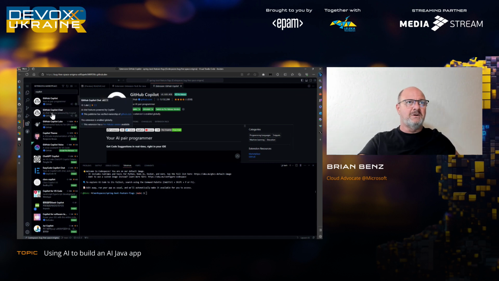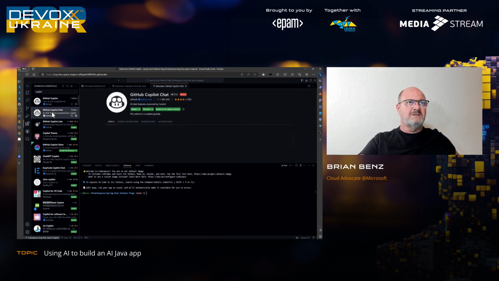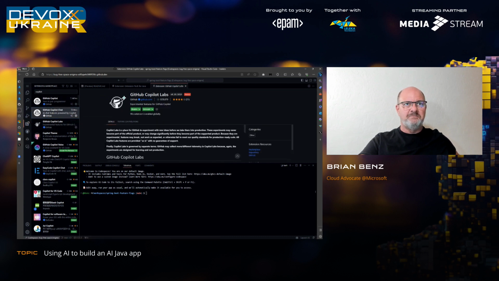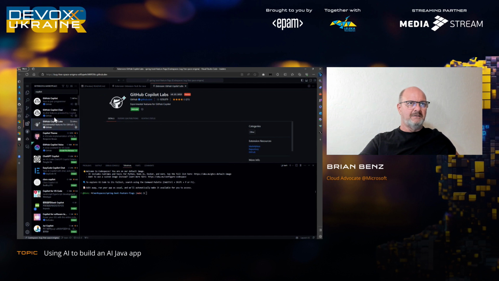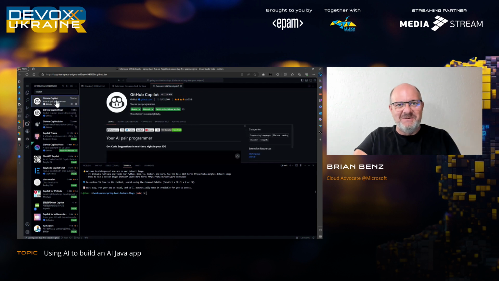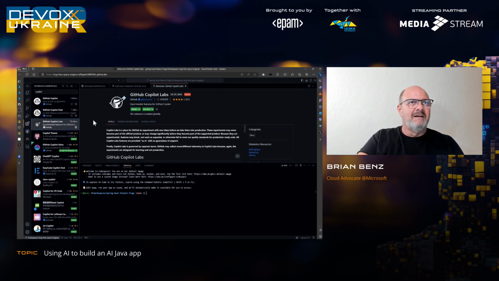So it automatically installed both of those for me when I installed Copilot. Just for fun, I'll do Copilot Labs too. I don't know if any of the dependencies that I'm demoing today need Copilot Labs. I don't think they do, but I'm just being safe. All right, so I've got all that. That's all you have to do to install this. So now I have these extensions installed.